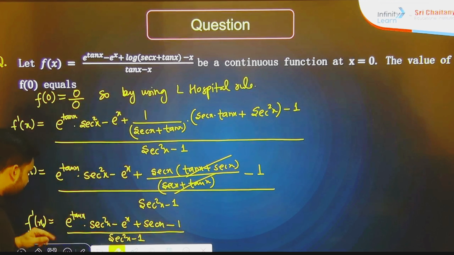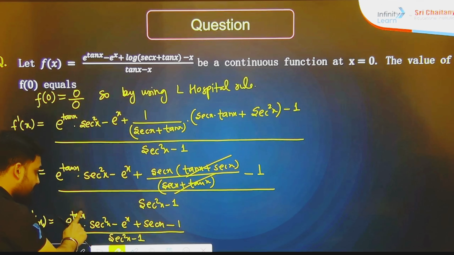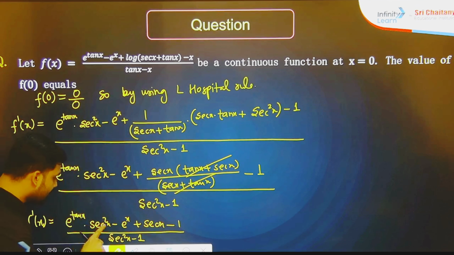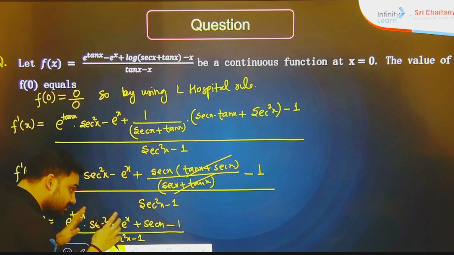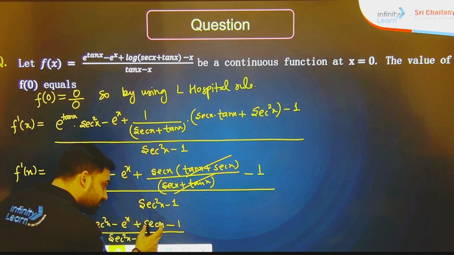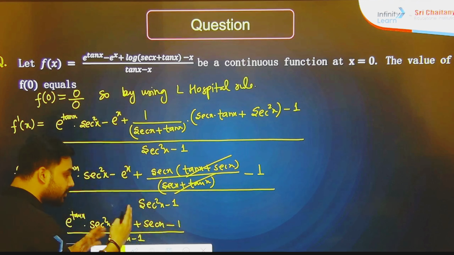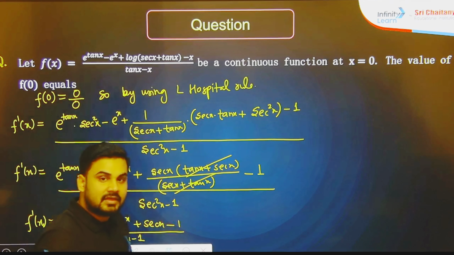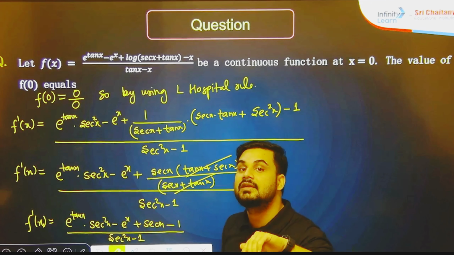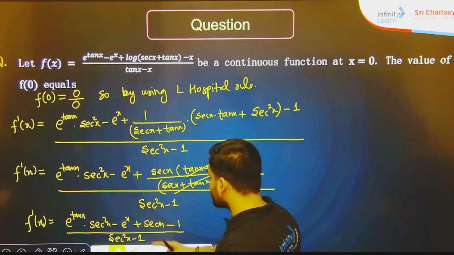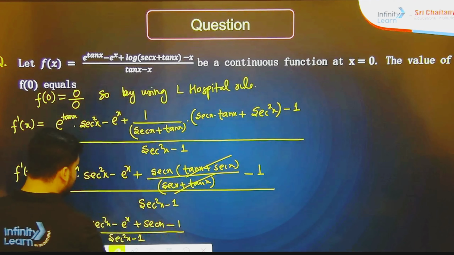If you put 0 here, tan 0, e to the power 0 is 1, sec 0 is 1, 1 into 1 is 1, 1 minus 1 is 0, again sec 0 is 1, 1 minus 1 is 0, again 0 upon 0 form. So whenever we again get 0 upon 0 form, it means we have to move with double differentiation. So I'm just going to double differentiate this part.